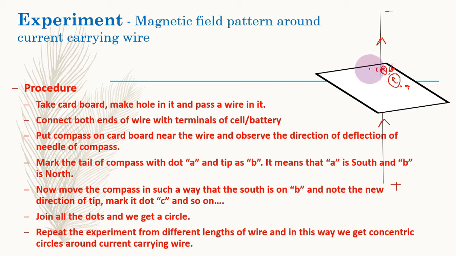And now move again the compass. Suppose I bring the compass here. Now we will observe that the compass is deflecting in this direction. So this end is C, while this end will be D.